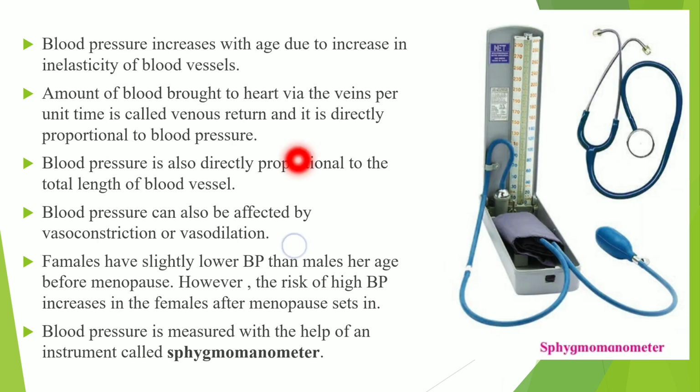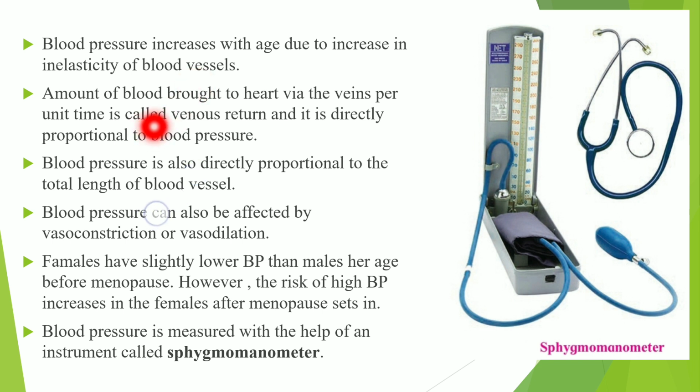Now the blood pressure increases with age also due to increase in inelasticity of the blood vessel. So this inelasticity is due to the deposition of various chemical compounds inside the wall of the arteries, and it can show the effect on the blood pressure.